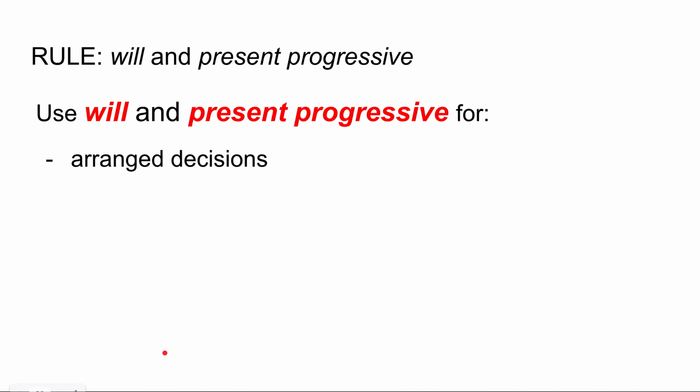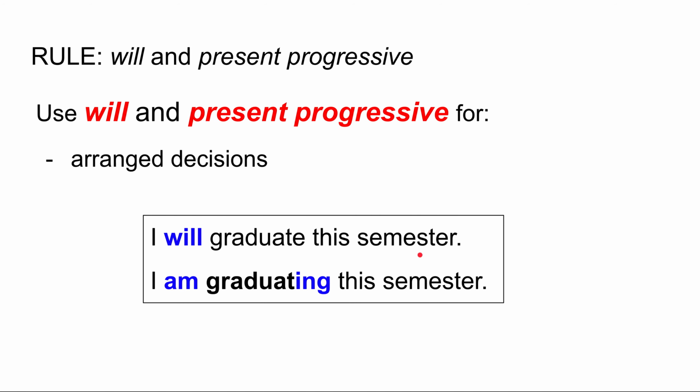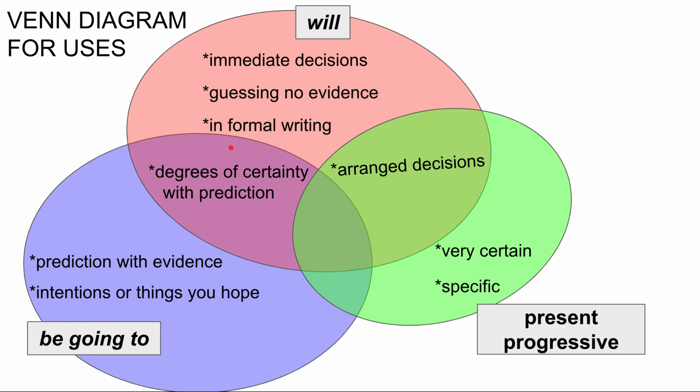Let's move on. Will and the present progressive are used for arranged decisions. For example, I will graduate this semester. I am graduating this semester. Okay. We may remember that the present progressive is used for things that are so certain they're likely not going to change. But for plans, for arranged decisions, we use will and the present progressive. So if I look at the Venn diagram, we use will.